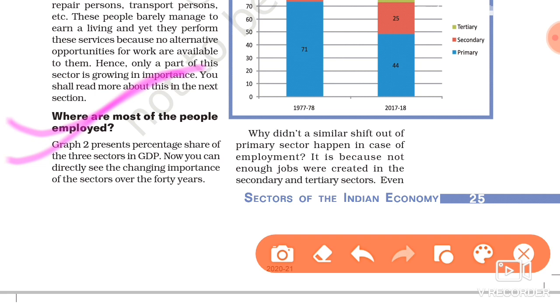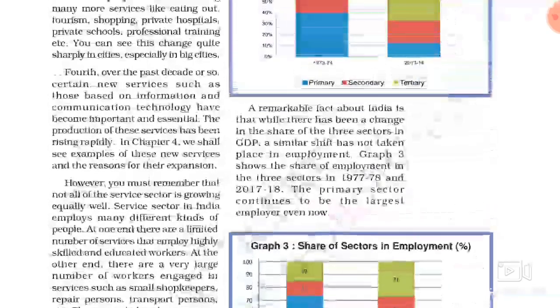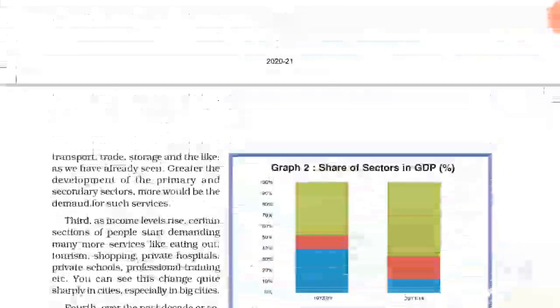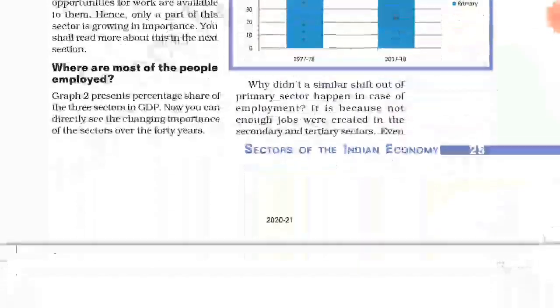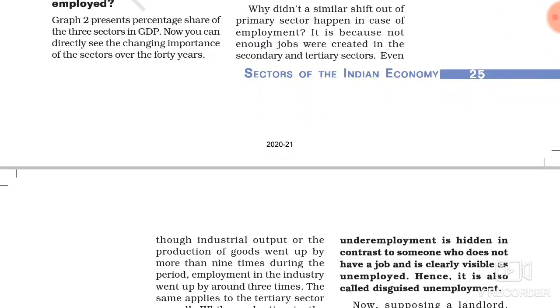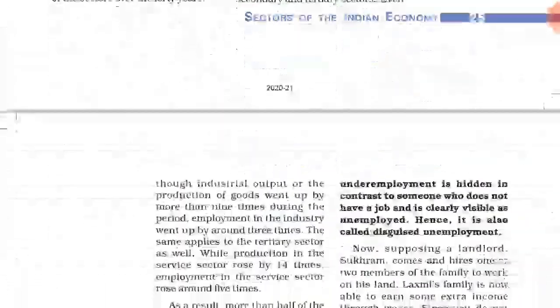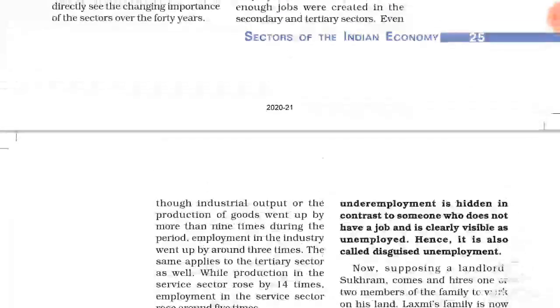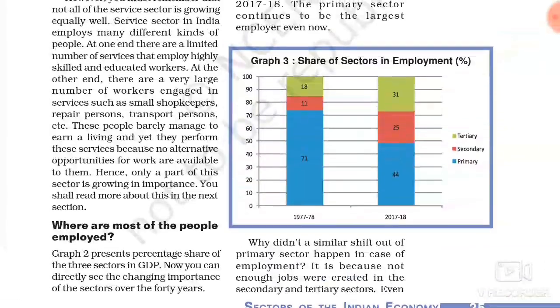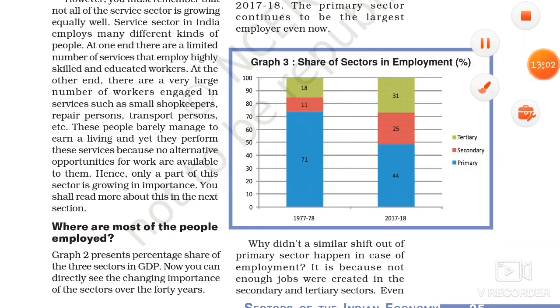Now you can directly see the changing importance of the three sectors over the 40 years. So what changes? A remark we have seen already, we discussed this.